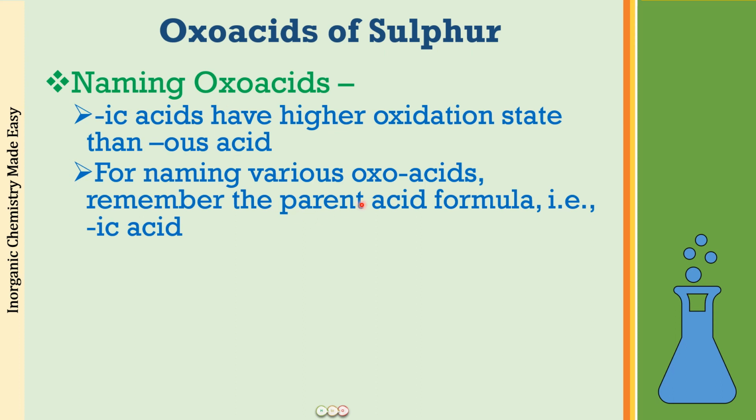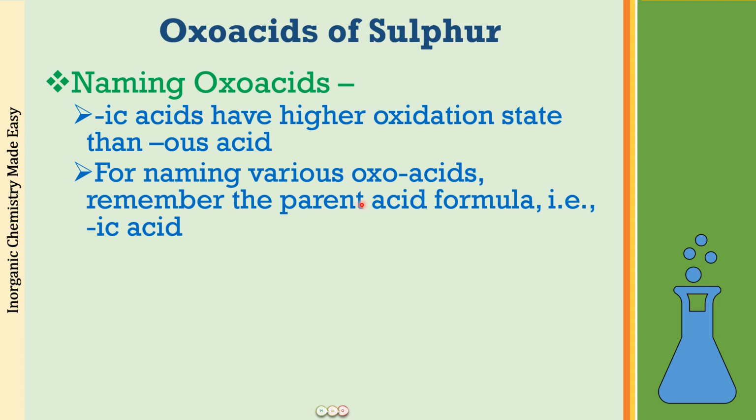Alright. The parent ic acid for sulfur is going to be sulfuric acid. And the formula, I hope you all know because you've studied it probably from class 7, that the formula of sulfuric acid is H2SO4. So for learning the formulas, the names, the structures of 12 oxoacids of sulfur, what is sufficient for you to know? The formula of sulfuric acid, which you already know, right? So it is going to be really very easy.